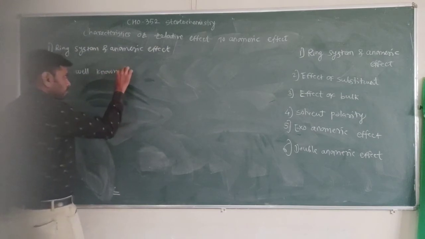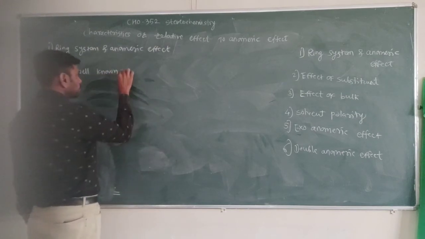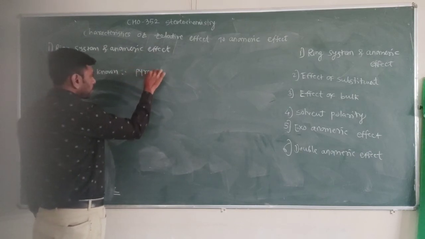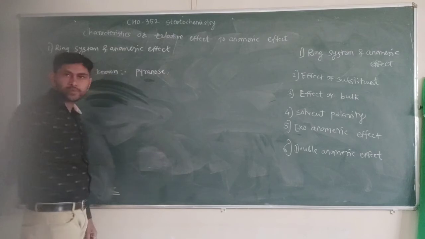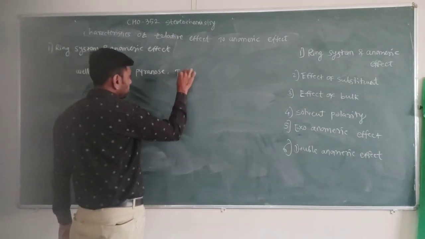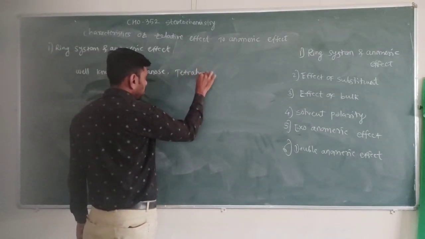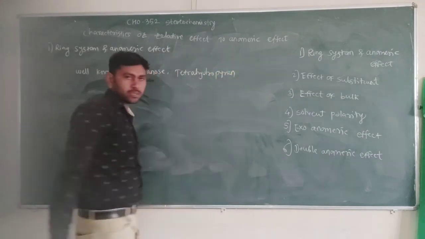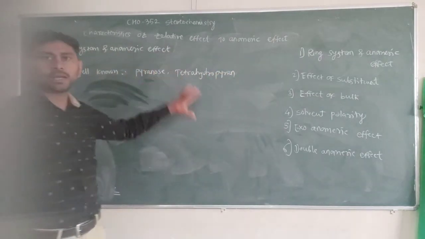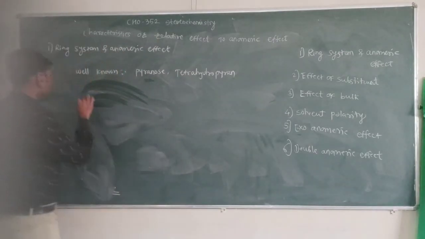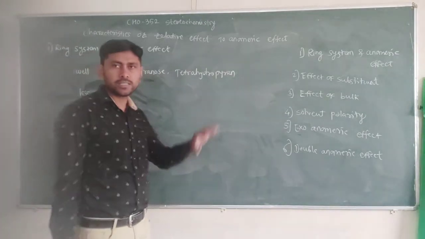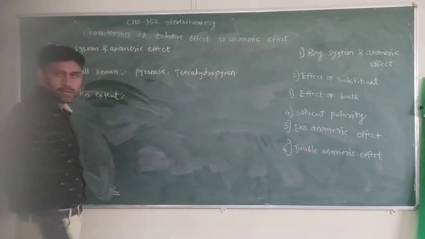The well known effect is shown by the pyranose ring. Another compound such as tetrahydropyran shows a good effect, exhibiting the anomeric effect. Less pronounced, to a lesser extent, these compounds also contain the anomeric effect, but to less extent than pyranose or tetrahydropyran.